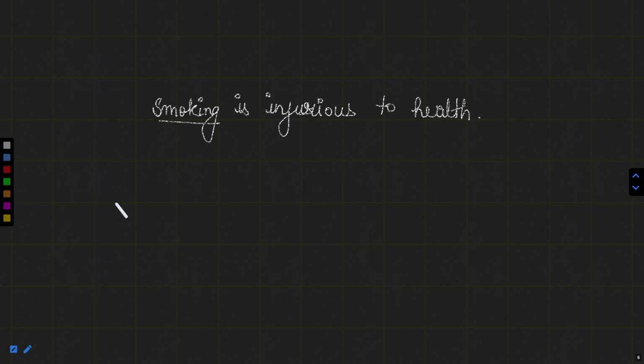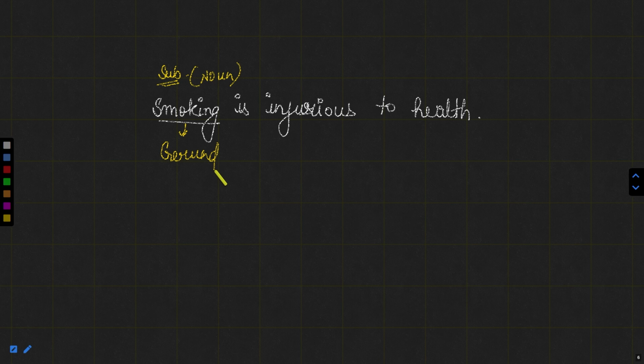And we know well that a subject is a thing which we talk about or who performs the action. So if I define a subject, it is somewhere like one who performs the action or whom we are talking about. So in this sentence, we are talking about smoking. So this smoking is behaving like a subject. And if it is like a subject, it means it is a noun. And if it is a noun, but it is verb with ing, it means it is a gerund, because here no action is going on. In fact, this smoking is behaving like a subject. That means it is a gerund because it is verb plus ing. Smoke plus ing, that is smoking.